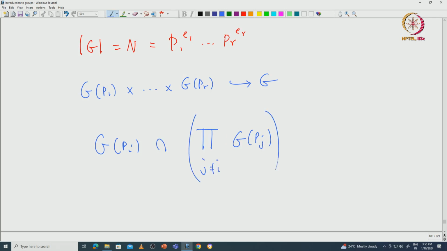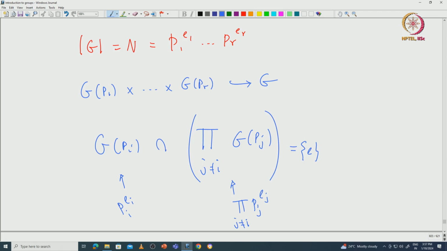So if you take G_{p_i} and look at the product of all the other G_{p_j}, j not equal to i, this will be a subgroup because we are in the abelian case, so we don't need to worry about taking the product. If you take these two subgroups, the intersection must be trivial, because one has order p_i^e_i and the other has order the product of p_j^e_j where j is not equal to i.